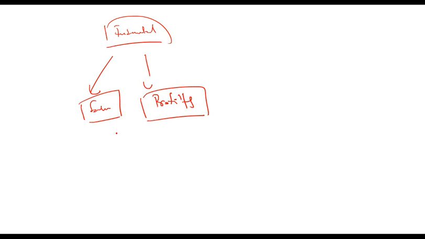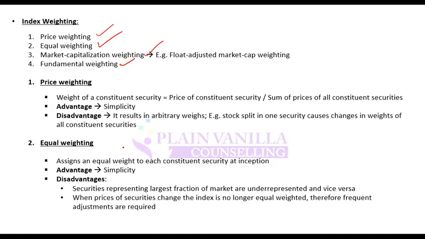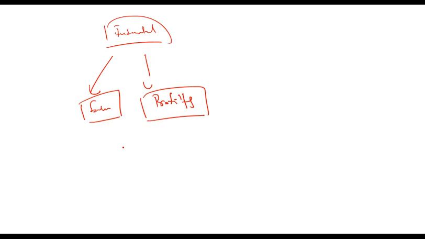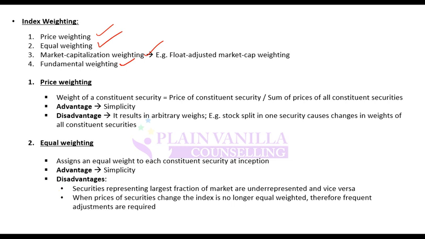What is the disadvantage? The disadvantage would be that maybe you end up selecting companies which are not actually liquid, or which are very thinly traded. Maybe there is a large company, but it is very thinly traded or not actively traded in the market or does not move. So these are the four key types, and within market cap there is another type which is float adjusted market cap.